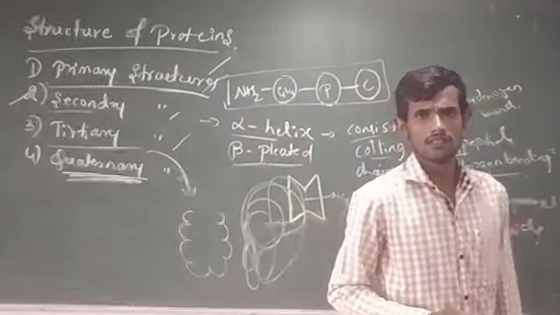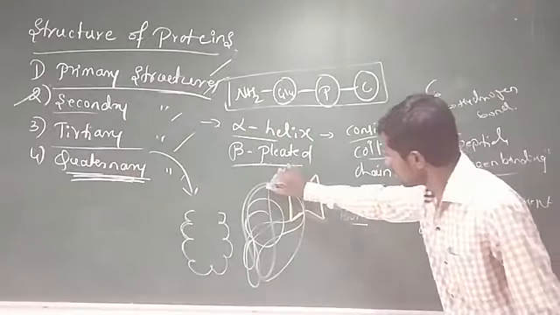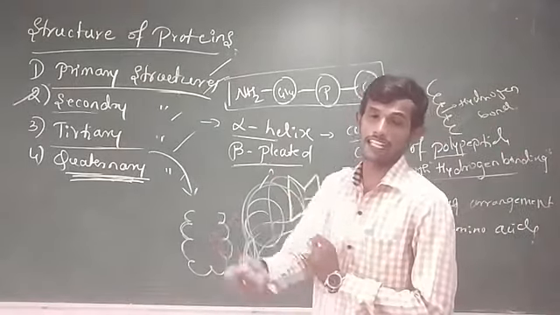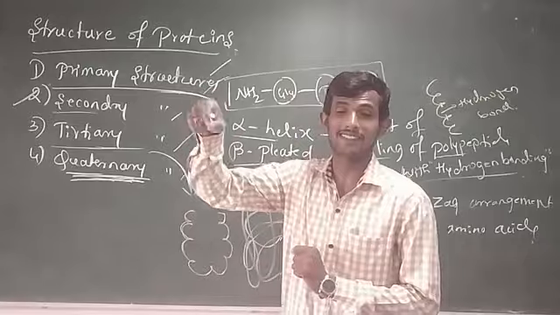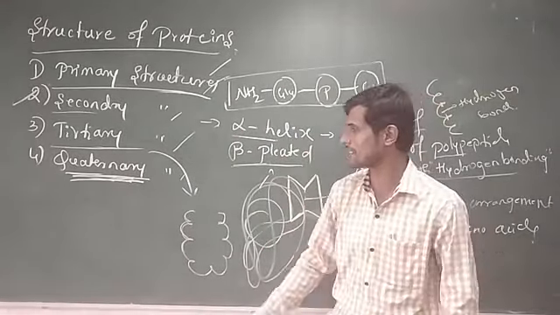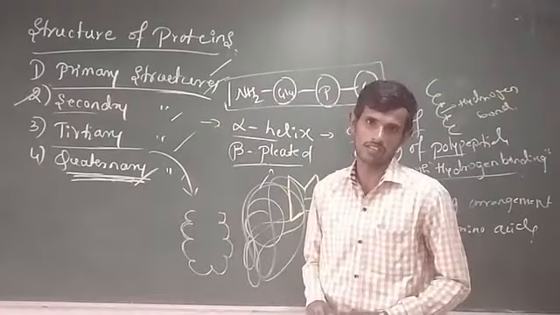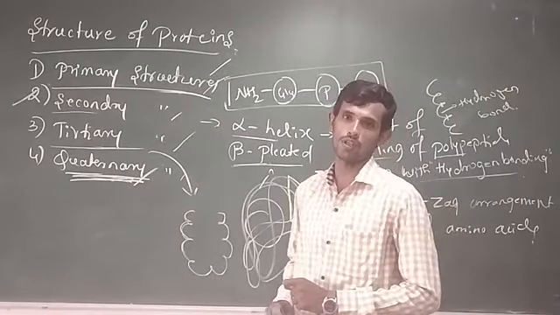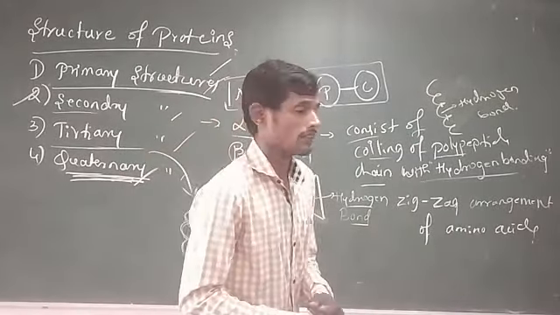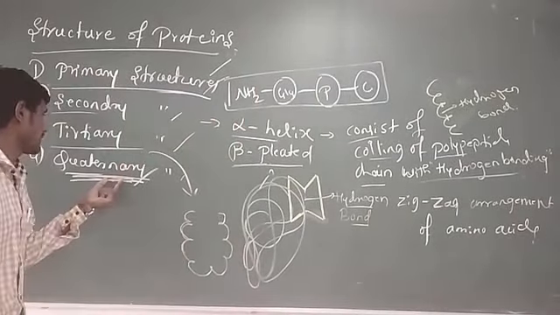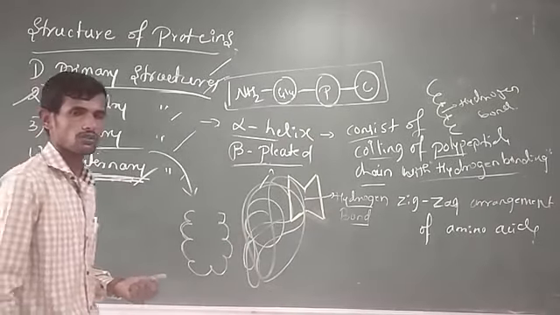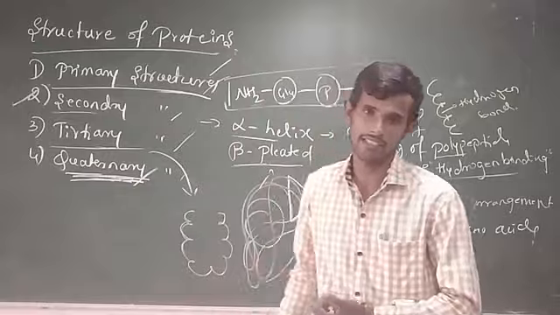The similar types of bonds and forces present in tertiary structures of proteins are also present in quaternary structures. The similar bonds like disulfide bonds and hydrogen bonds are present in quaternary structures also. Means van der Waals force also appears in quaternary structures of proteins.